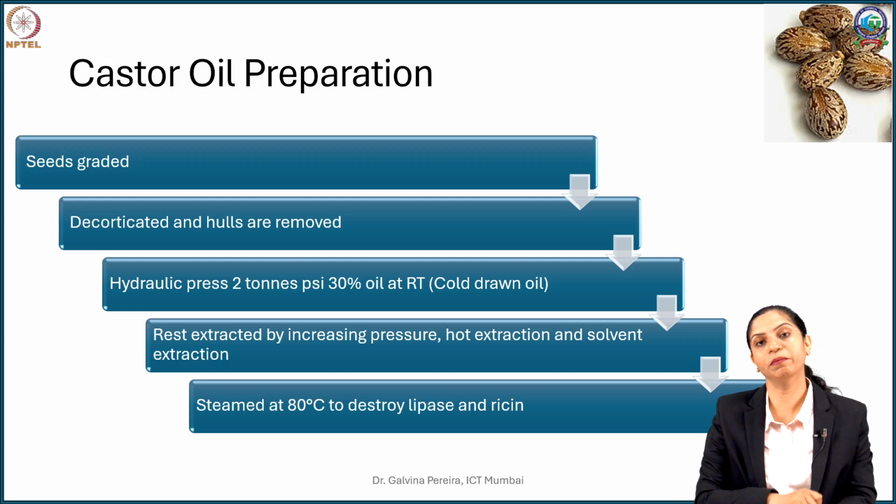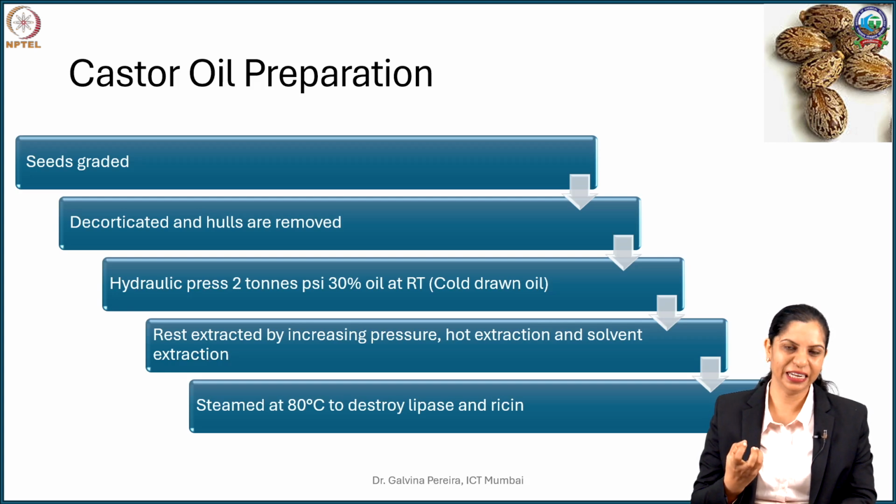Now one more thing to remember about castor is it contains a compound called ricin, and this ricin is a biohazard. That means it is poisonous if you consume it, and if you are thinking of using this oil for pharmaceutical grade, it cannot contain ricin. Ricin, being a lectin in nature, has a protein component and a carbohydrate component. So once the oil is obtained, it is heated. You can heat it at about 80 degrees Celsius and the protein gets agglutinated or denatured. The ricin is rendered inactive.